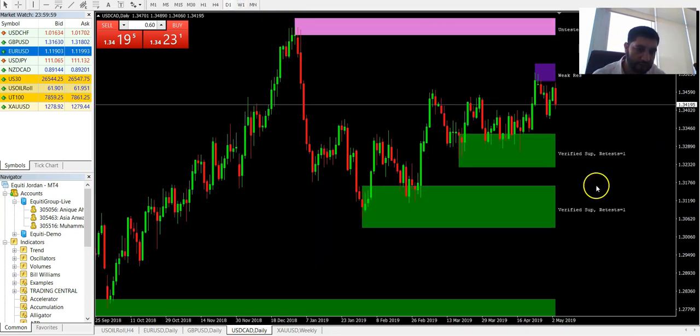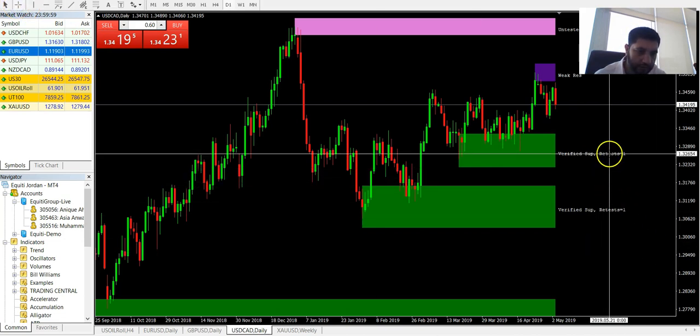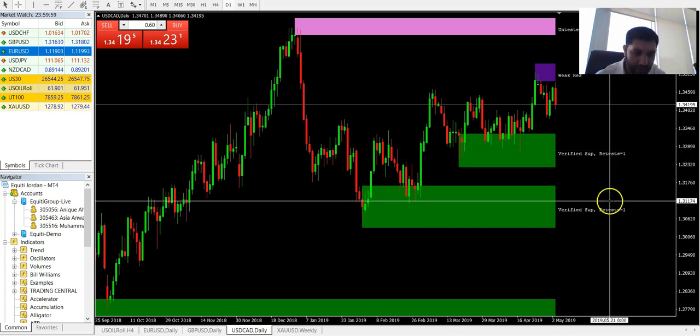It's on a weekly basis. For the day trader, I would expect that they need to sell, and it's at a bearish momentum. I would expect that it will try to break at least this weak resistance, which is at 1.32746, and might fall if the dollar keeps falling and if we see the oil prices going high.